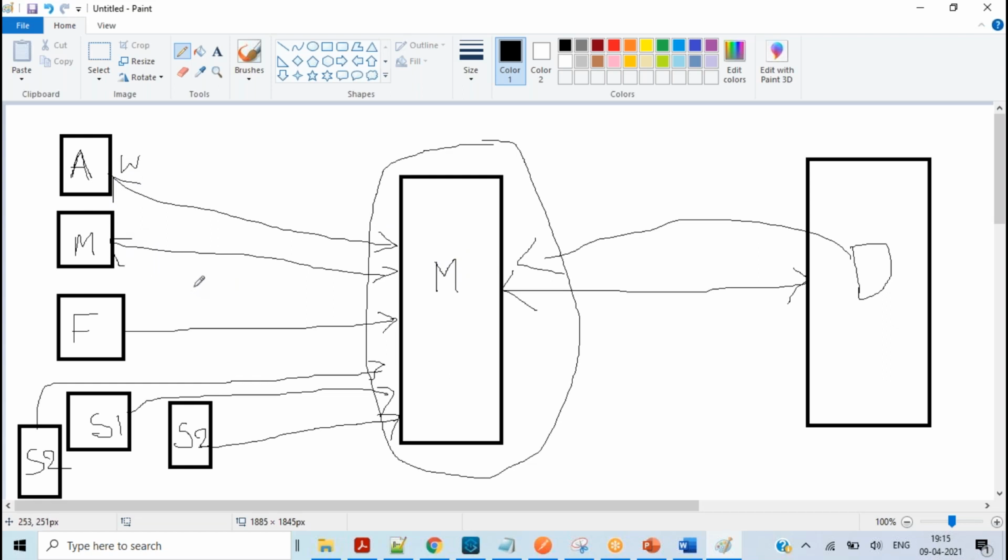So the advantage of using a middle layer is that there is no burden on your application. The database will be safe, and the applications are also safe. The complete responsibility of handling the data will be taken care of by your Mule. Got it? Any questions as of now?